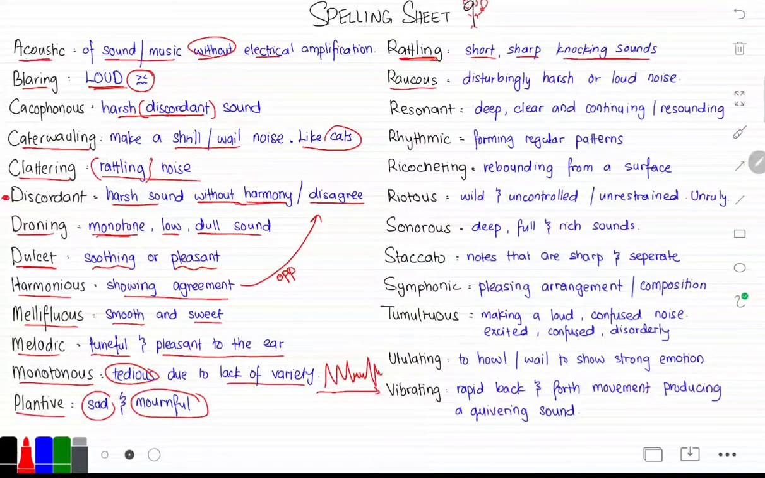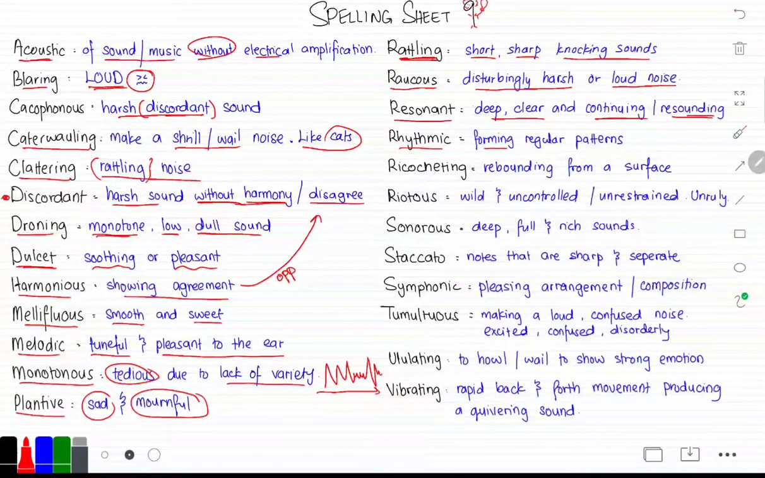What does ruckus mean? Ruckus is something that is disturbingly harsh or a loud noise. For example, if a teacher walks into a class and says, "Why are you causing a ruckus?" Okay? Because the class is being disturbing or noisy. So what does resonant mean? Resonant is something that is deep, clear, and continuing, or something that is resounding.